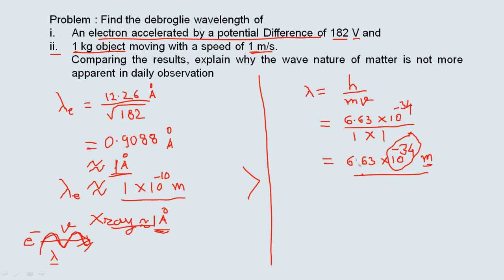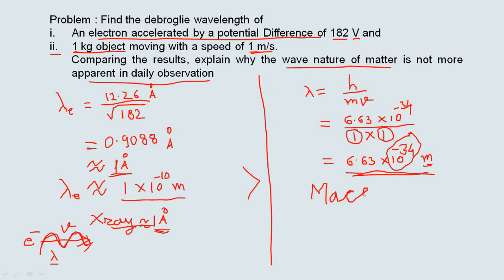It means that an object of the order of 1 kg moving with a speed of 1 meter per second will not show the effect of the matter wave. Do the matter waves exist for such a particle? Yes, they exist, but the wavelength is so small that they cannot be detected. That is the problem, and therefore the wave nature of matter is not apparent in our daily observations, and this phenomenon is not applicable to macroscopic objects.